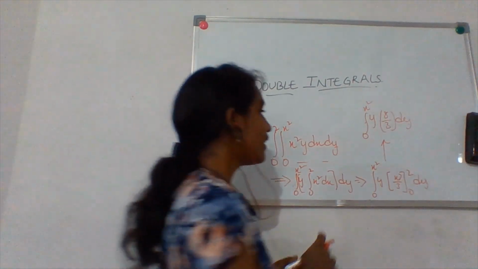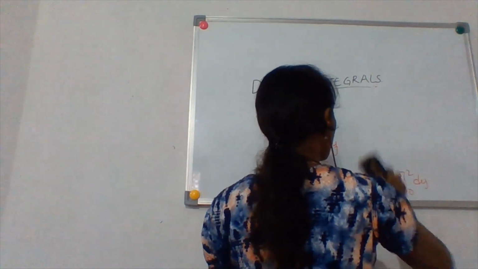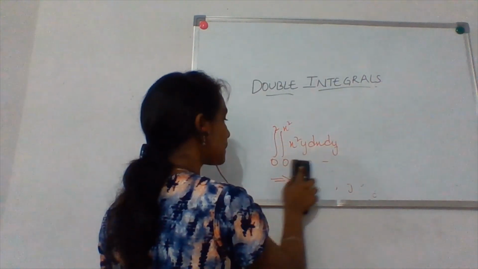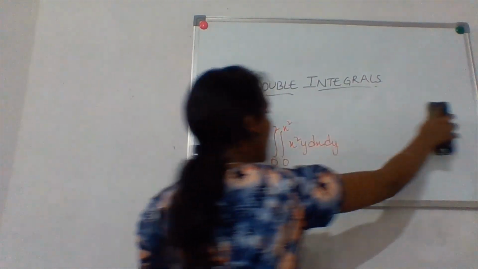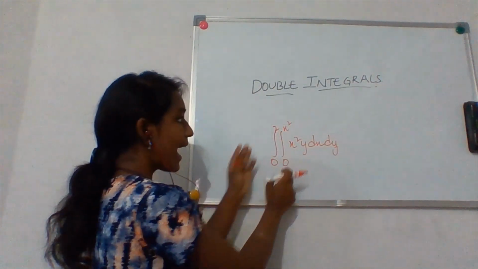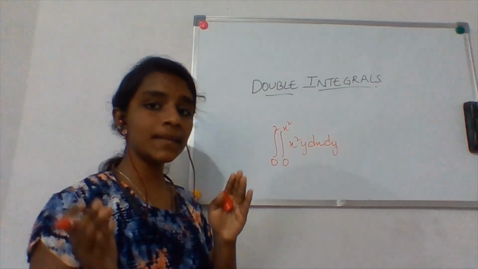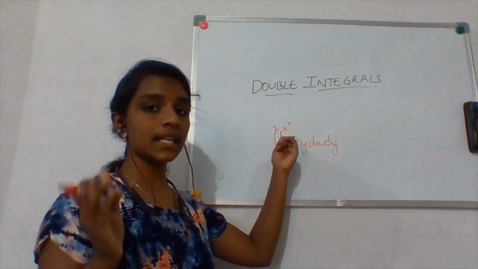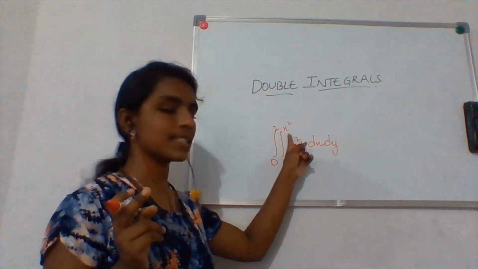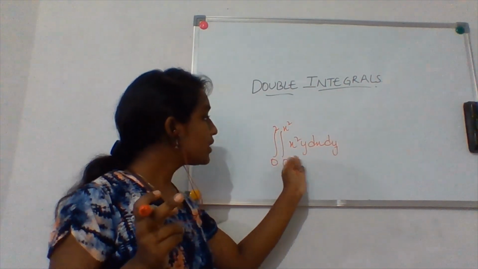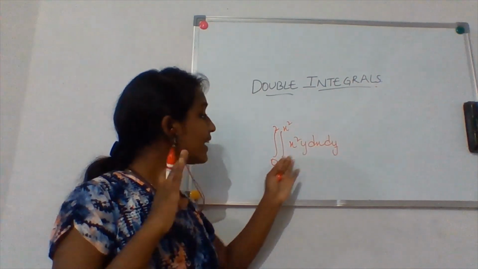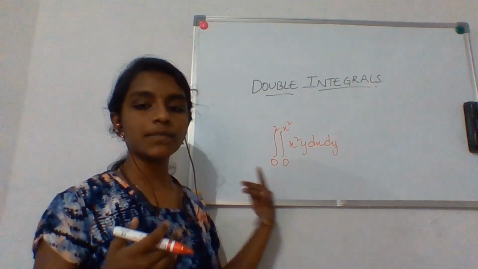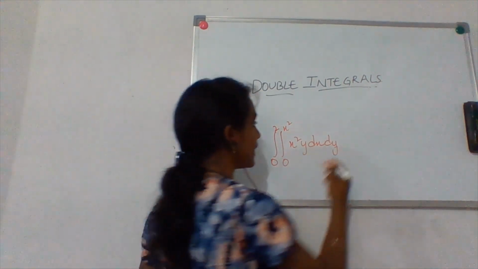So that is why we are first going to look at the limits. Here we have the limit x square, a variable is present in the limits, that is x. So first we are going to integrate in terms of y, that is dy, and then we are going to integrate in terms of x square. Then what will happen, let us see.